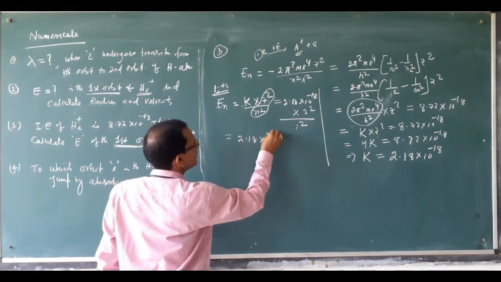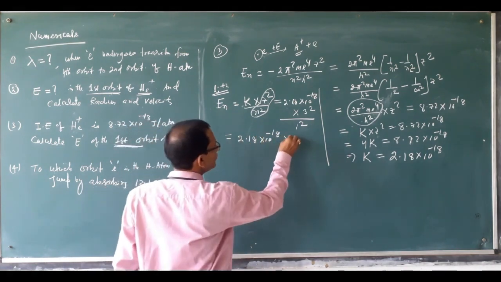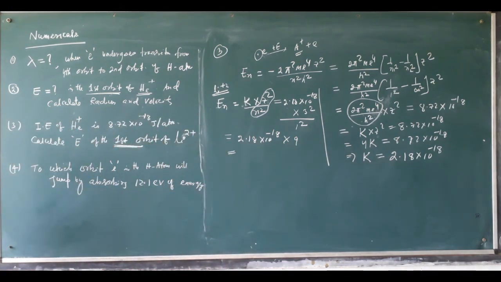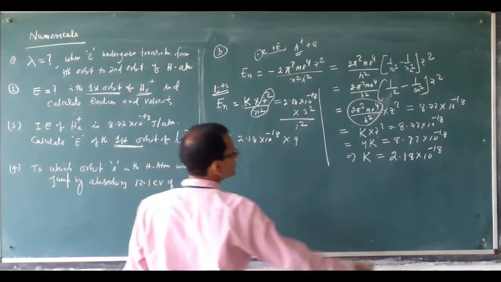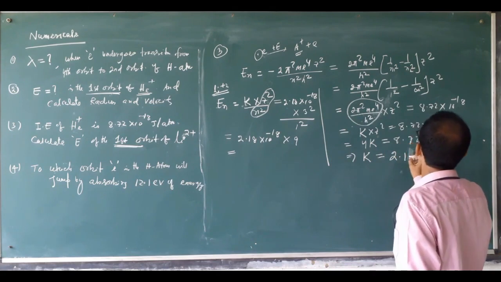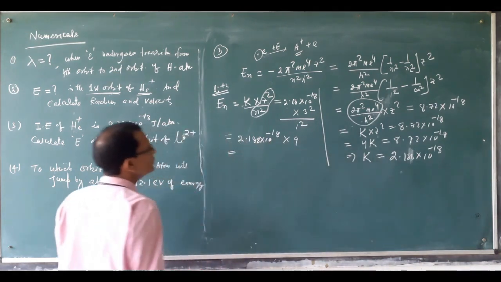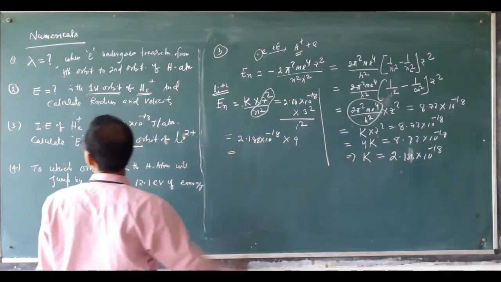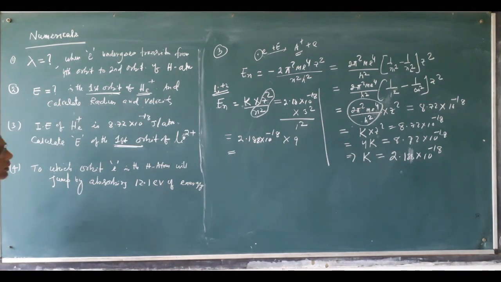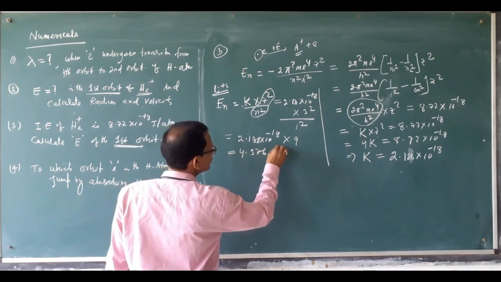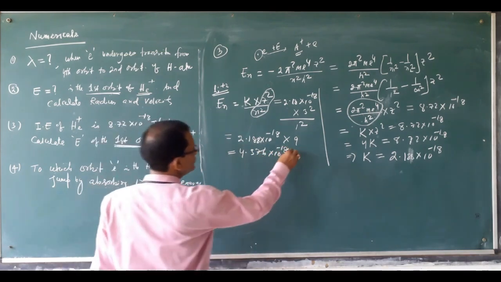So what is the answer? 2.18 × 10⁻¹⁸ times 9. How much is the result? The accurate result is 4.376 × 10⁻¹⁸ joule per atom.